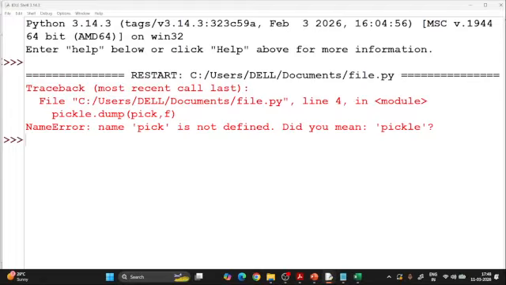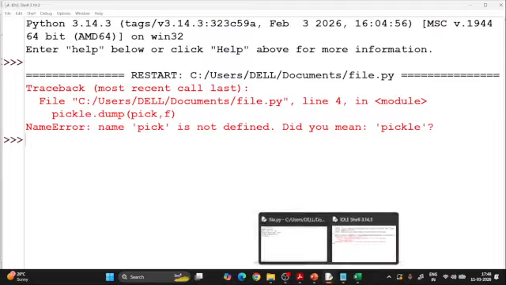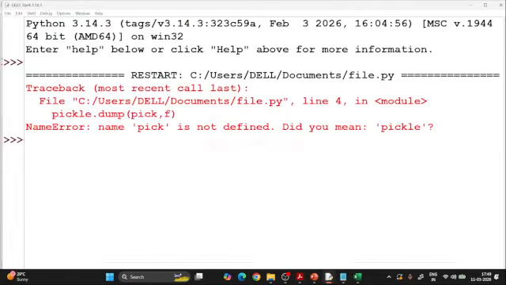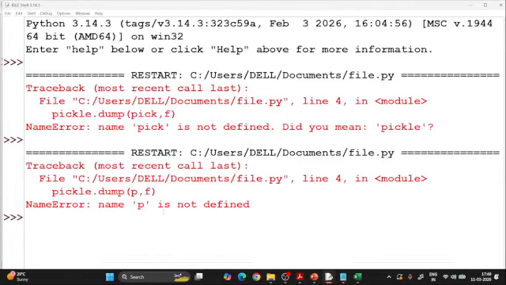So I just go with that particular file, and I'll just see where the problem is. What it says, I have mentioned import pickle, maybe the spelling, pickle.dump, it's good. Okay, I'll just use a different name for this, because maybe that is one of the reasons. Sometimes it's like that. So I say P, and I run this. Run the module. Okay, now P is not defined, it's again saying the same thing.